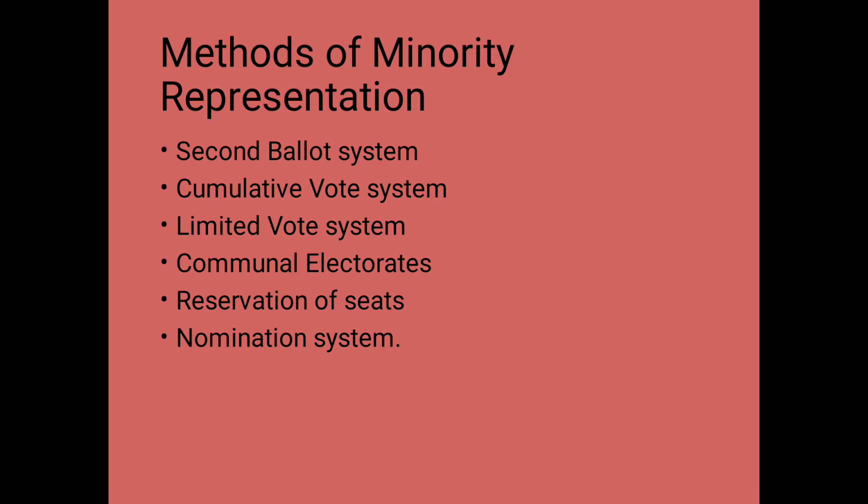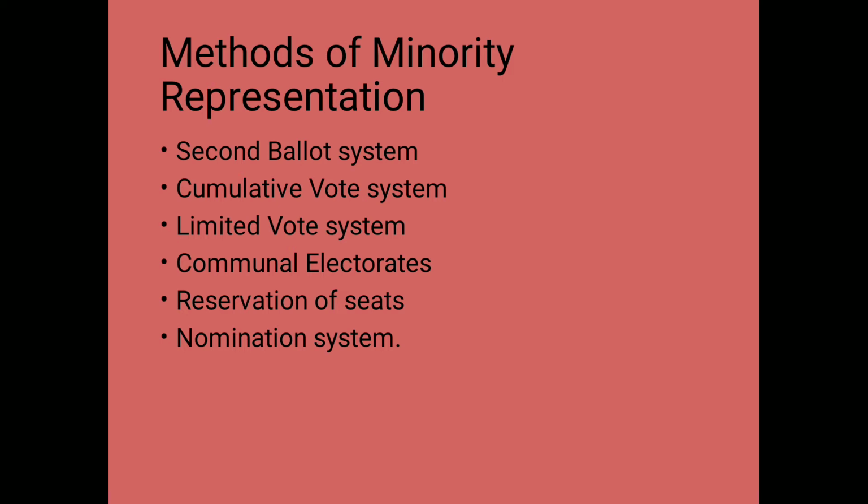For example, if from a constituency 4 representatives are to be elected, each voter gets 4 votes. Each voter can give all his 4 votes either to one candidate or 2 or 3 or 4 candidates of his choice. Now the voters belonging to a minority community can get their candidate elected by accumulating all their votes behind their candidates. In this way, it is regarded as a method of minority representation, children.